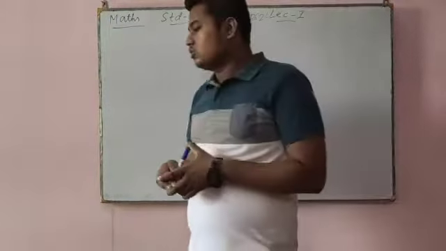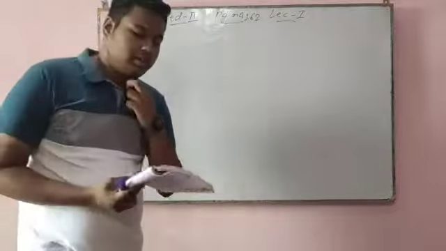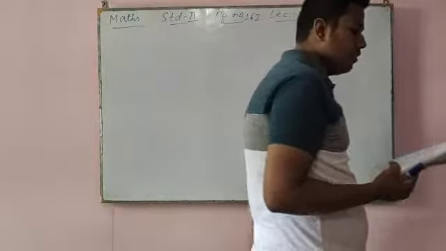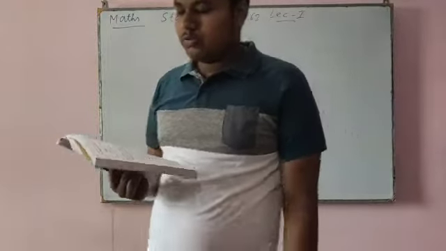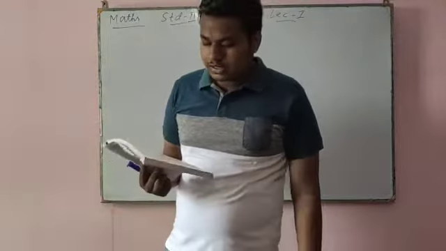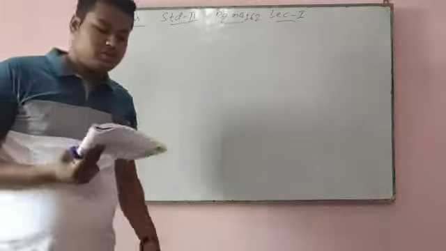Okay, students. So today I am going to teach you maths, page number 162. Answer the following questions. We know that in a year there are 12 months: January, February, March, April, May, June, July, August, September, October, November, December. So there are 12 months in a year. There is a question here: which is the 8th month of the year?